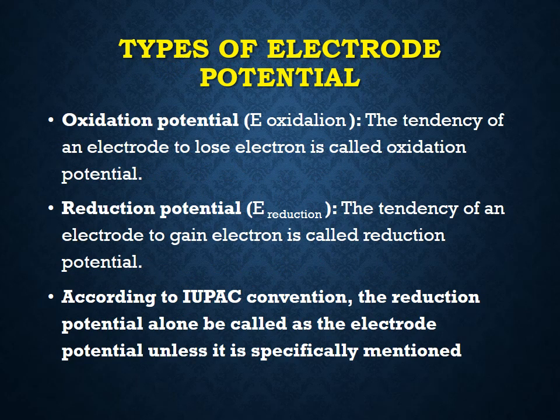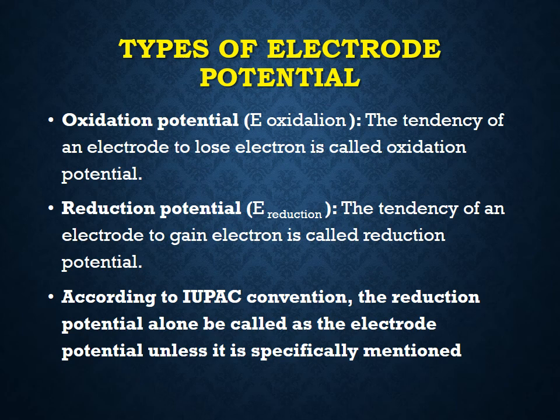Oxidation potential. The tendency of an electrode to lose electron is called oxidation potential. Reduction potential. The tendency of an electrode to gain electron is called reduction potential. According to IUPAC convention, the reduction potential alone be called as the electrode potential unless it is specifically mentioned.